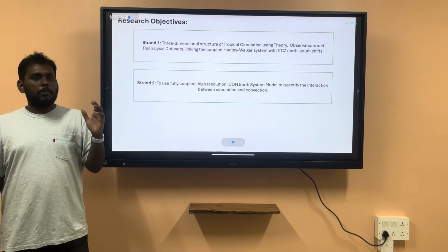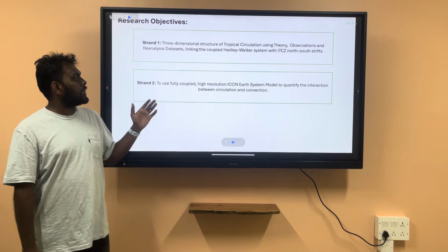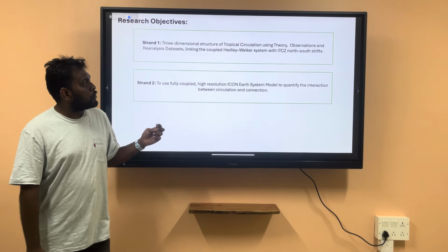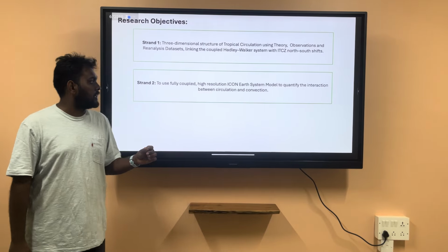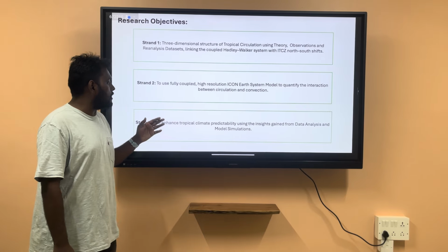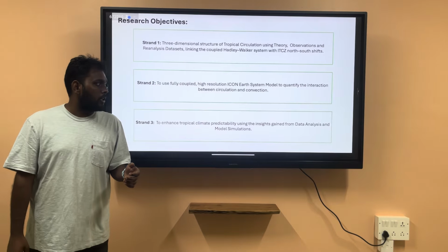The second part is computationally intense, where I'll be using the fully coupled high-resolution ICON Earth system model developed by the Max Planck Institute to quantify the interaction between circulation and convection. And to combine the results from both strands, I'd like to enhance tropical climate predictability using the insights gained.